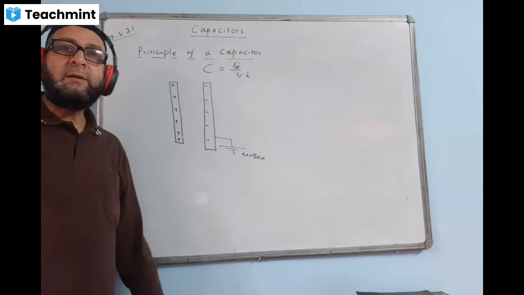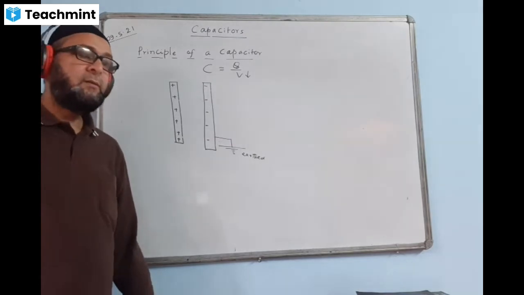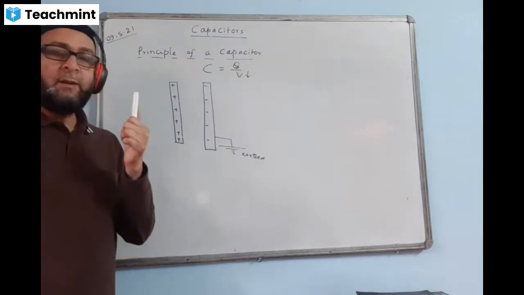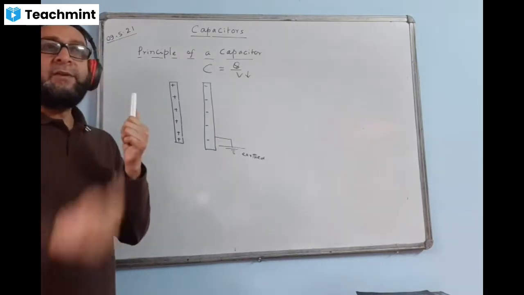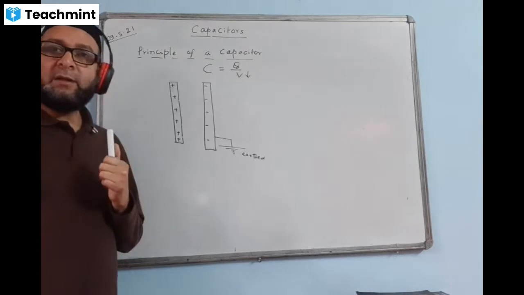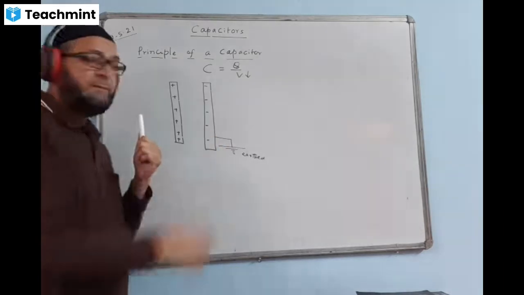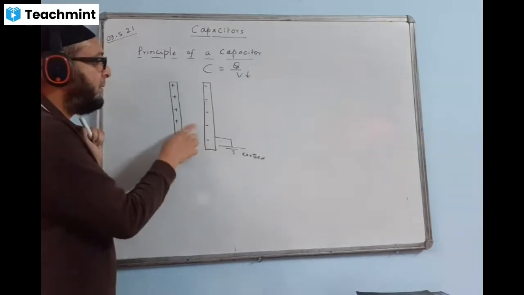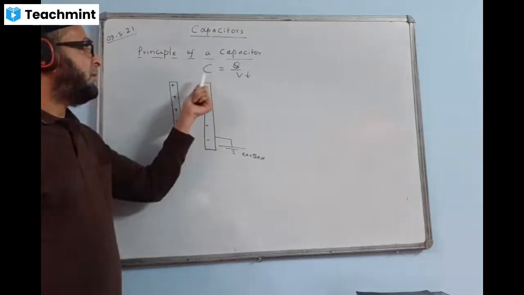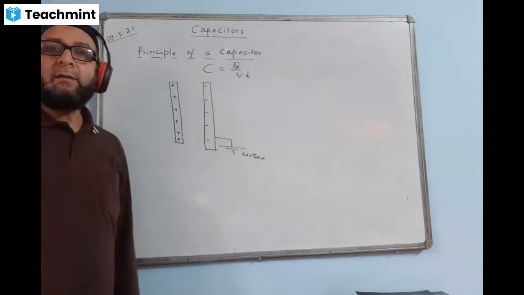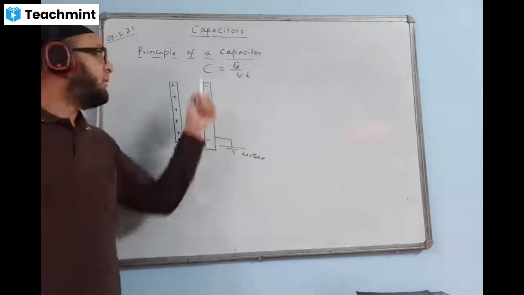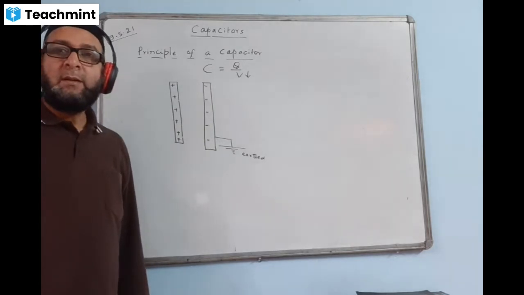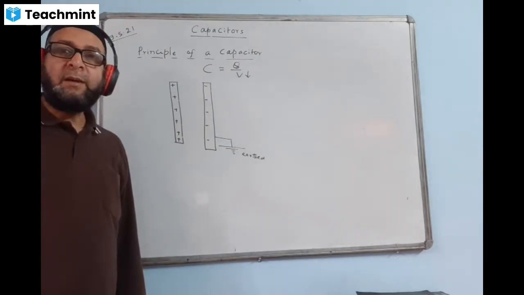So to make a capacitor, first we select a charged conductor. And near the charged conductor, we bring another uncharged conductor, whose outer portion is earthed. By doing so, the space in between will have a very large capacity of storing charges, and it becomes a capacitor. So this is the idea of making a capacitor.